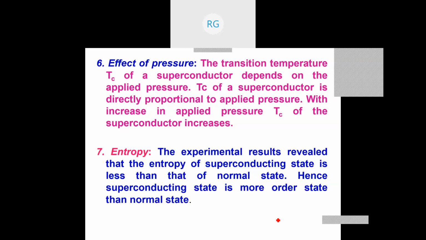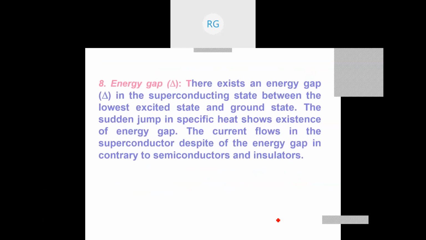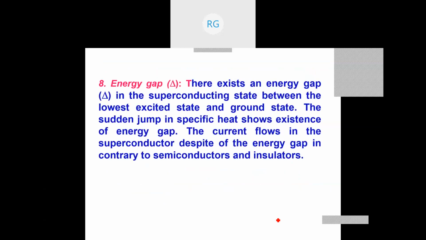And the next property is entropy. So you know that entropy is a parameter which describes the orderliness and disorderliness of a material. It was shown by experiments that the entropy of a superconducting state is less than that of the normal state. That means the normal state is more random, a disordered state, whereas the superconducting state is a more ordered state. As the superconducting state is more ordered, its entropy is less.